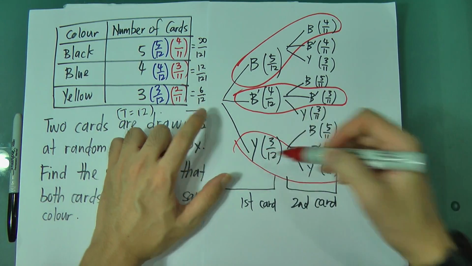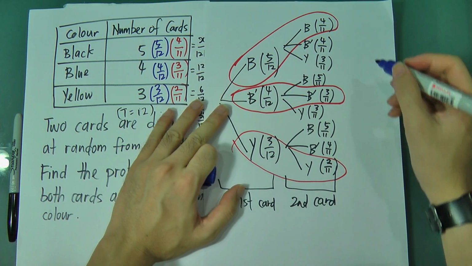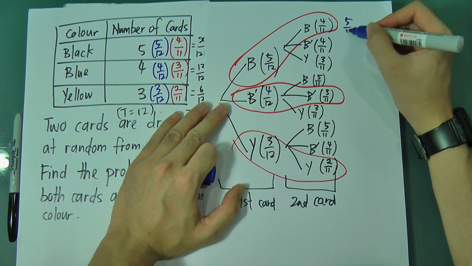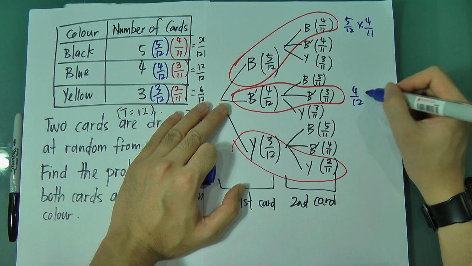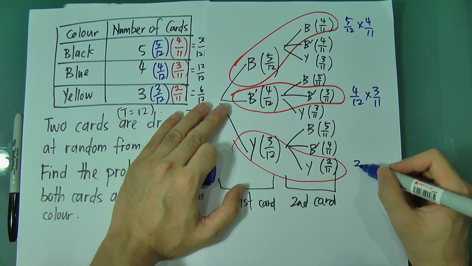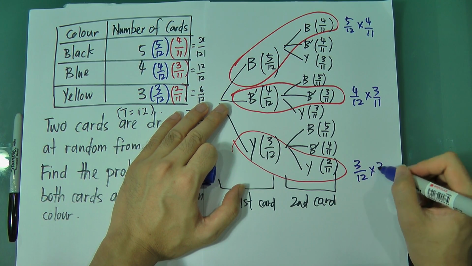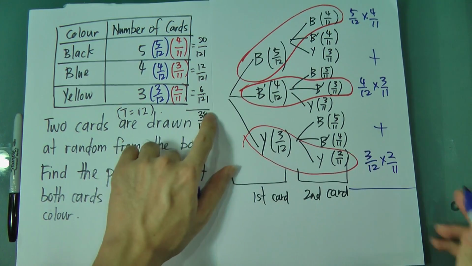This is for same colors, so it's very easy. This one will be 5 over 12 multiplied by 4 over 11. This one will be 4 over 12 multiplied by 3 over 11. This one is 3 over 12 multiplied by 2 over 11. Then you add them together, and you get the same answer as mine.